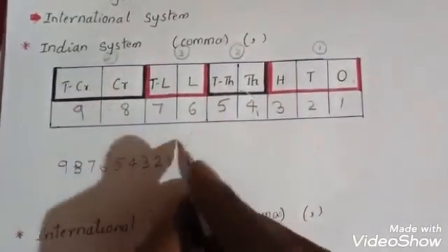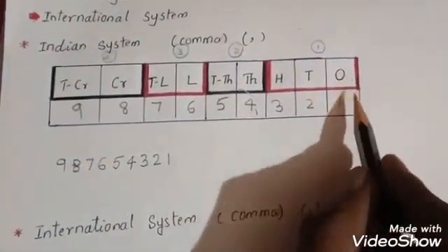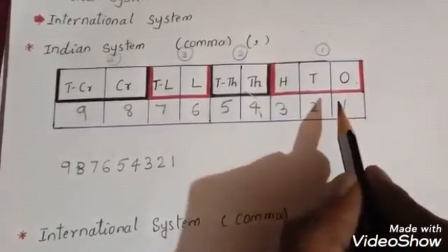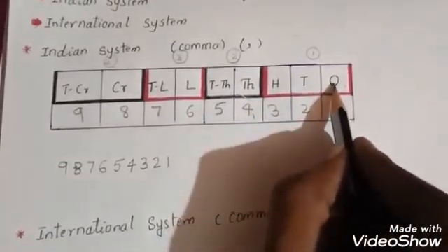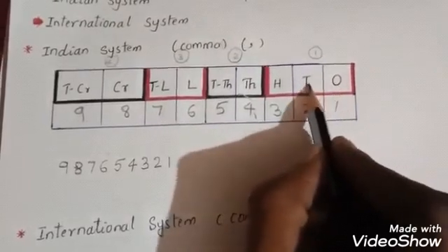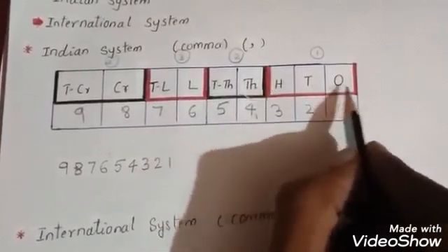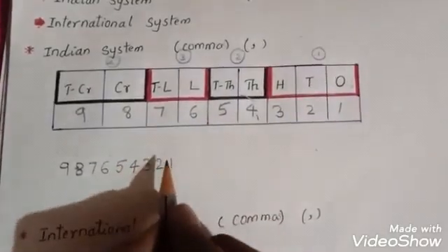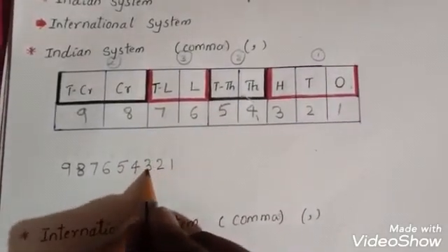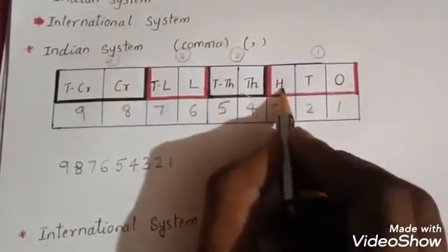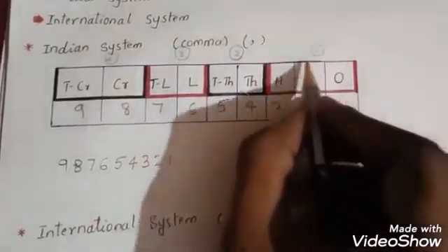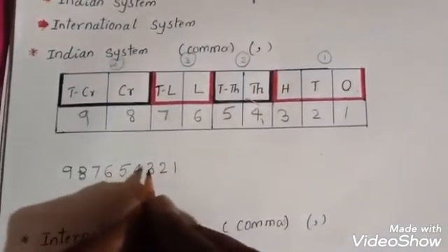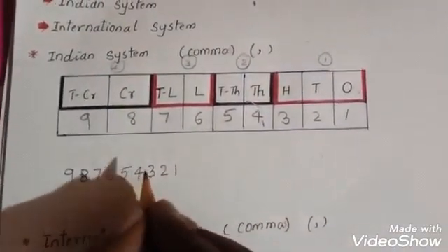What I made here is groups. According to these groups, you have to put the commas. So first, ones, tens, hundreds. This is one group. According to this group, you have to put the comma here. 1, 2, 3. This is one group. According to this group, you have to put the comma here. 1, 2, 3. This is the comma.